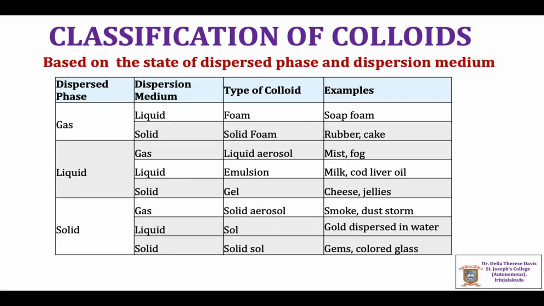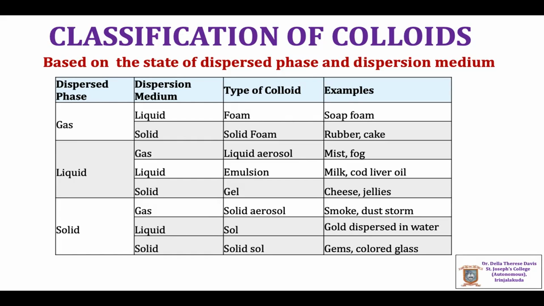So we know there are three states of matter: gas, liquid and solid. If the dispersed phase and dispersion medium are each gas, liquid or solid, we will get 9 combinations of colloids. But gas in gas is not considered a colloid. It is considered a mixture, as one gas completely diffuses into another gas, so it is a homogeneous mixture. So neglecting gas in gas, there are 8 different possibilities.